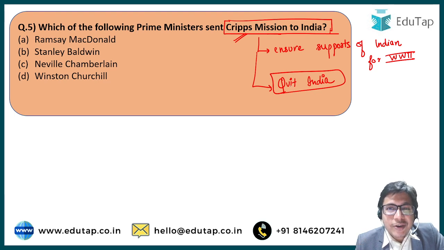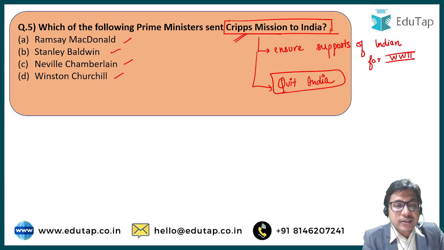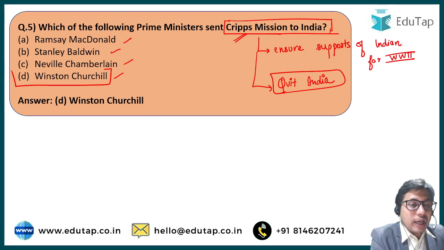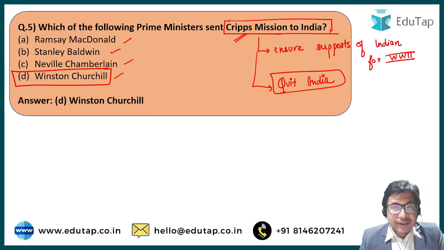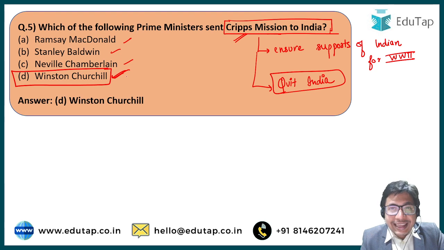So who was the prime minister at that time? Options are Ramsay MacDonald, Stanley Baldwin, Neville Chamberlain, and Winston Churchill. The correct answer is option D, Winston Churchill. Winston Churchill was elected as the wartime Prime Minister when the Second World War started. He was elected very hastily as the Prime Minister of Britain. And he was very much focused on gaining India's support in the Second World War, because a majority of troops fighting from the British side were coming from India. A majority of the supplies, be it food, ammunition, vehicles, or animals for food or for draught, were being supplied from India.